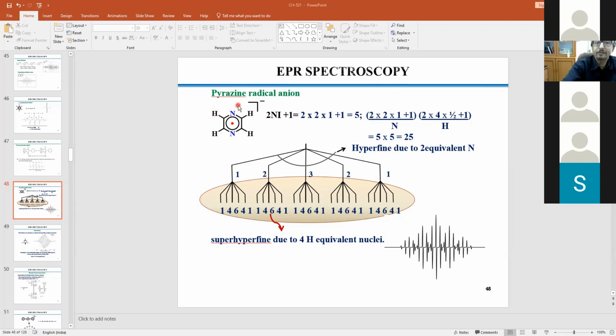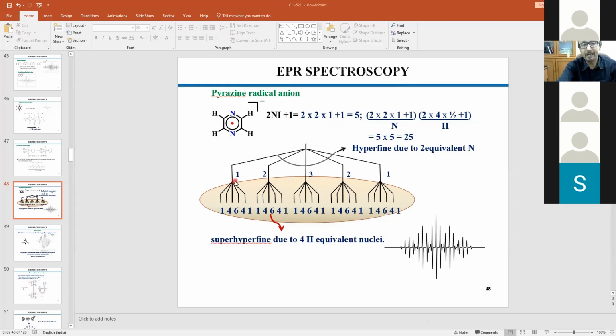The carbon is directly related, but carbon is useless in that sense. It will only give you noise, so I am not considering carbon that way. So the first one is that it will give you 5 lines. How will it give you the 5 lines? You can see it: 1, 2, 3, 4, 5. That means these 2 nitrogens are interacting. Then there are 4 equivalent protons, that means 2 into 4 into half plus 1, which gives another 5.